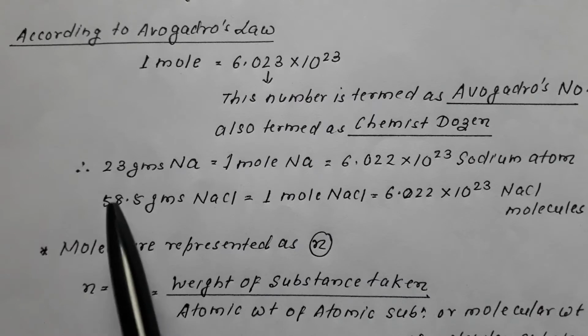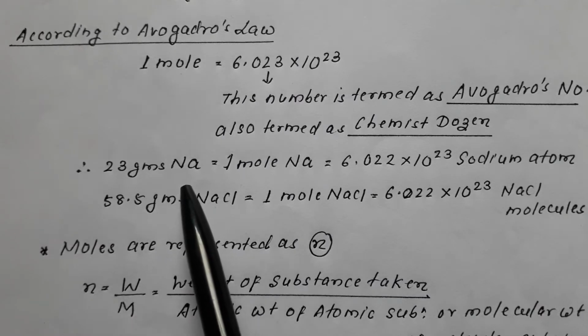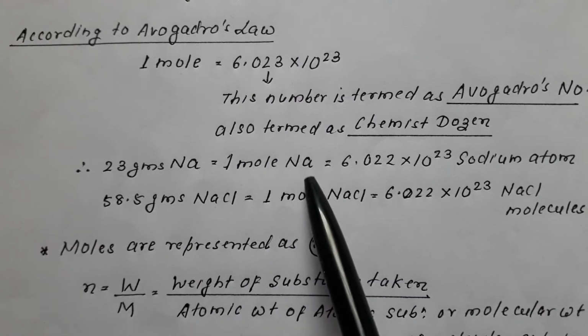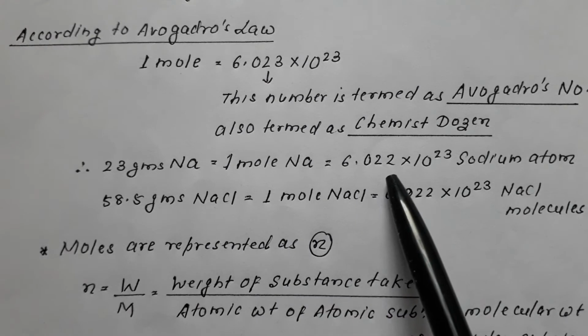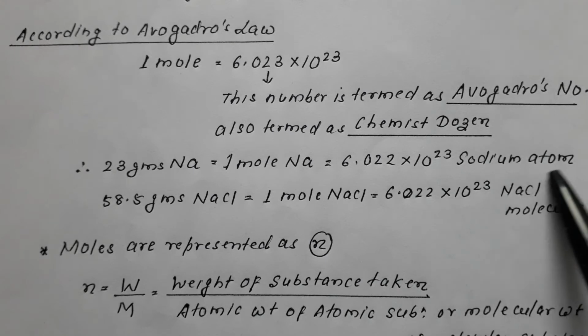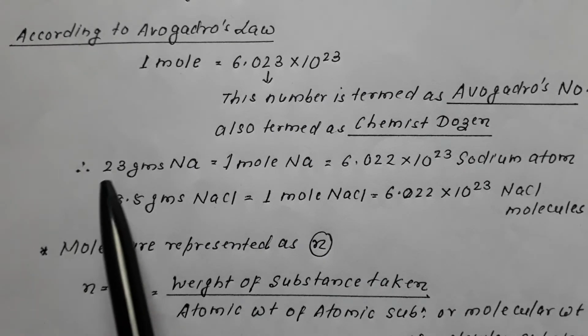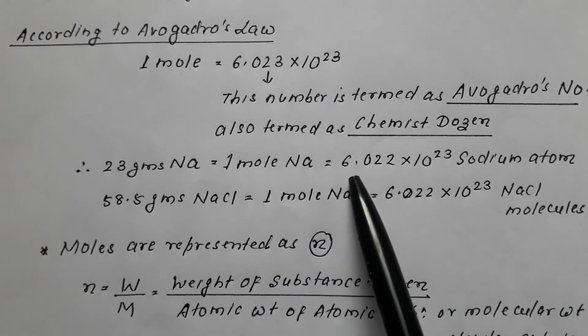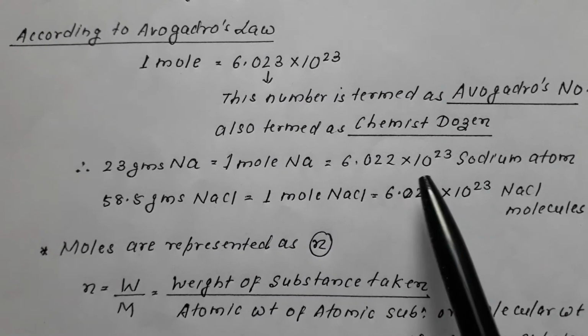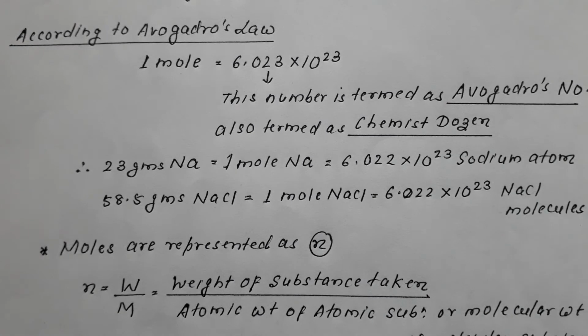For example, 23 grams of sodium is termed as 1 mole of sodium, and 1 mole of sodium will contain 6.022 into 10 raised to 23 sodium atoms.